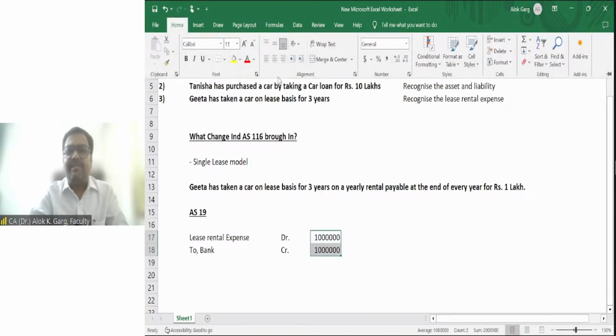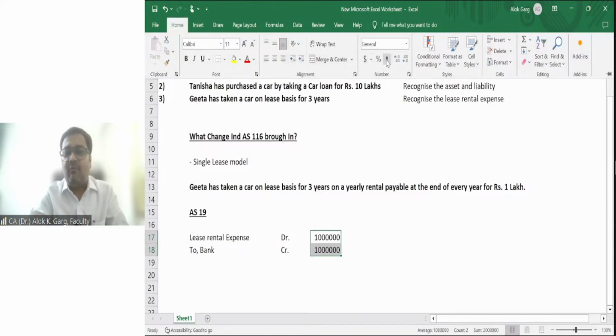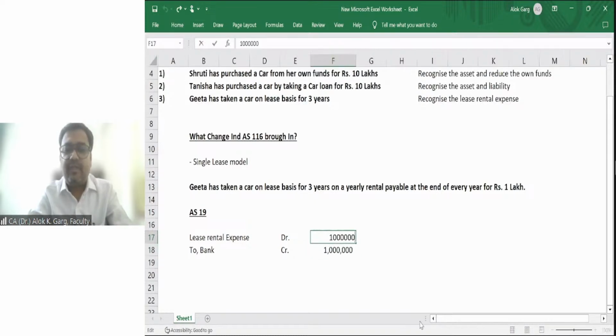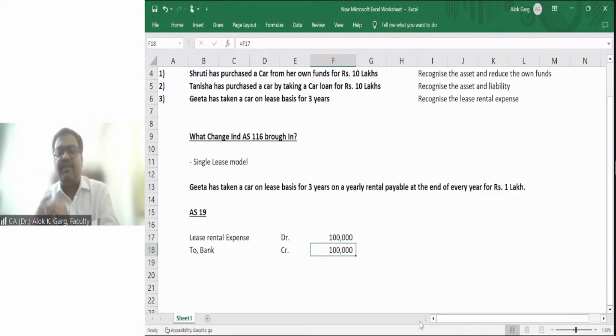I'm just taking the basic concept because this is important. When you understand this concept, you will be able to understand why IND AS 116 has been changed. Otherwise you will always be asking why IND AS 116 has brought this kind of accounting. Being in India, you have AS19 on one side and IND AS 116 on the other, right?